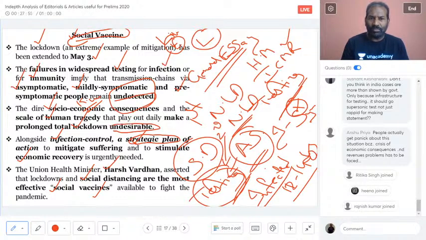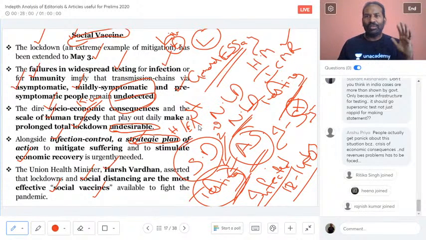This is not accepted by many people because it is affecting the health and the economy. When I am talking about the economy, those people are not really worried about the country's economy. I am saying it very clearly. They are worried only about their daily income and their daily livelihood.